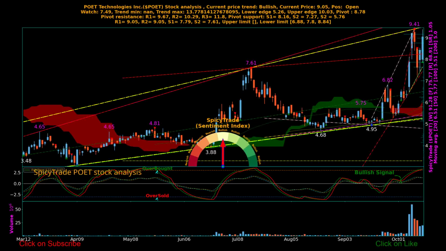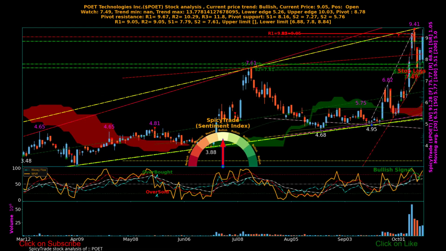orange and cyan color. Based on the first method, the fish value difference is 0.12, which is positive. A positive fish value means the stock price is uptrending. Based on the second method, the fish value difference is 0.7, which is negative, indicating a drop in stock price. As we can see from the chart, fish values are greater than 0. Therefore, the stock is still trading under bullish mode.